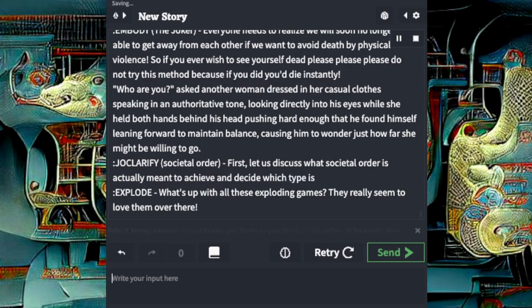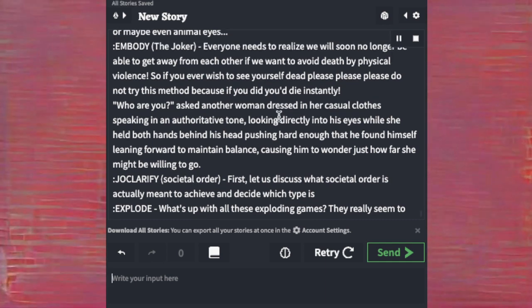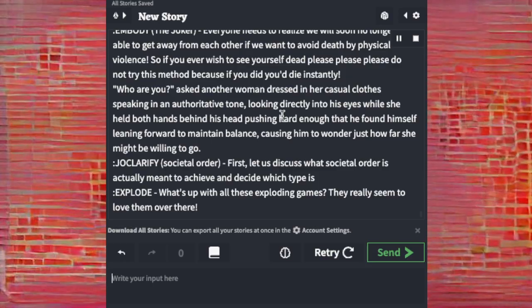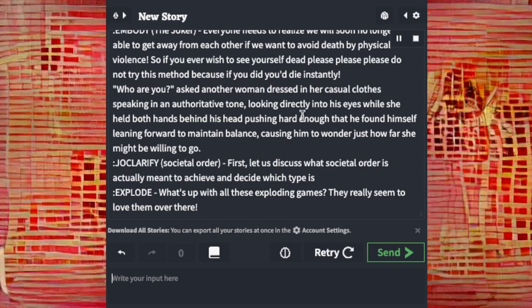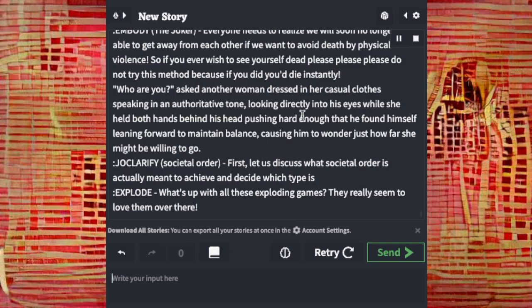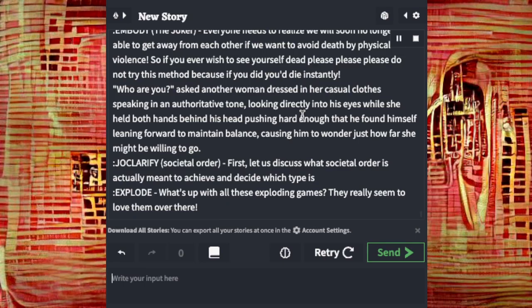Embody the Joker, everyone needs to realize we will soon no longer be able to get away from each other if we want to avoid death by physical violence. So, if you ever wish to see yourself dead, please, please, please do not try this method, because if you did, you die instantly.